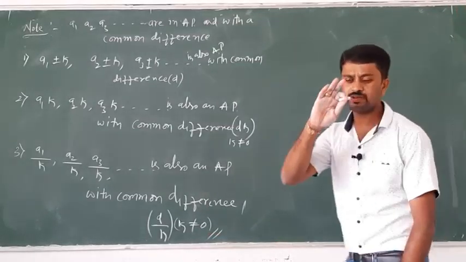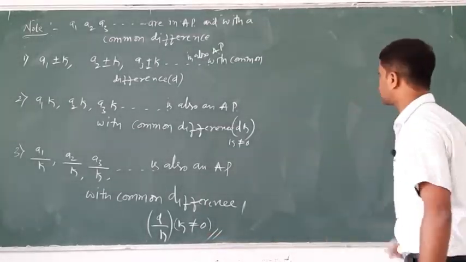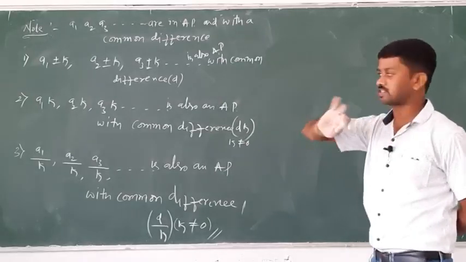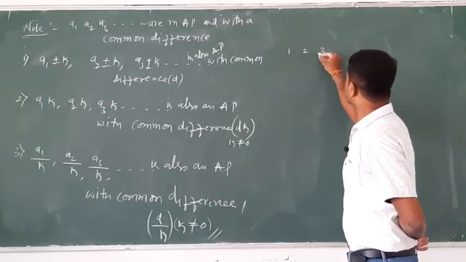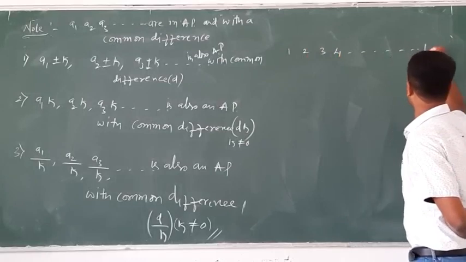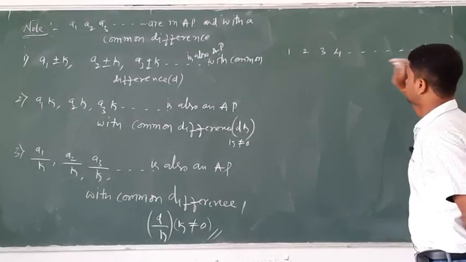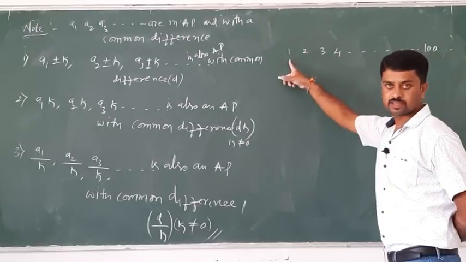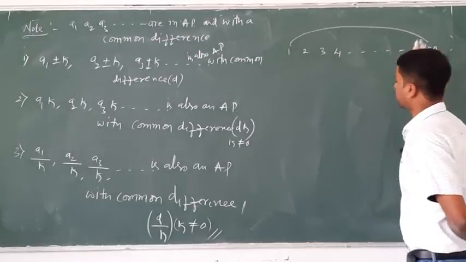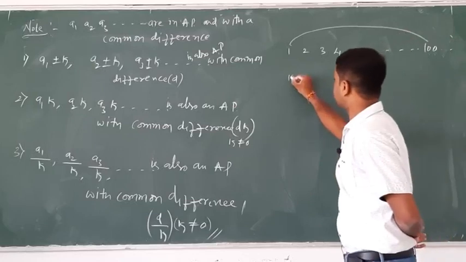And also one very important note, listen carefully. I will give a general example first. Here 1, 2, 3, 4 and so on up to 100 terms. The last term is 100 and the first term is 1. 100 plus 1, how much? Yes, 101.